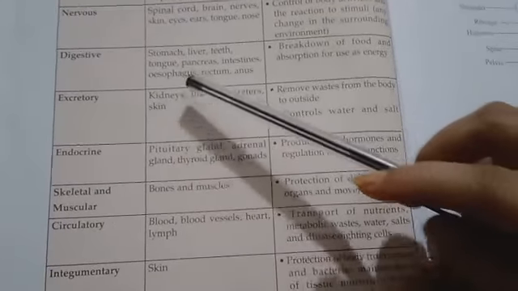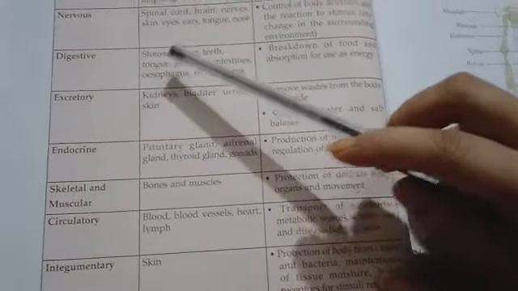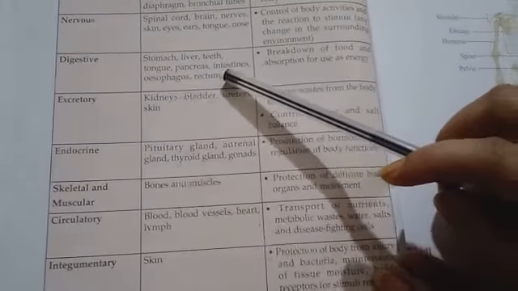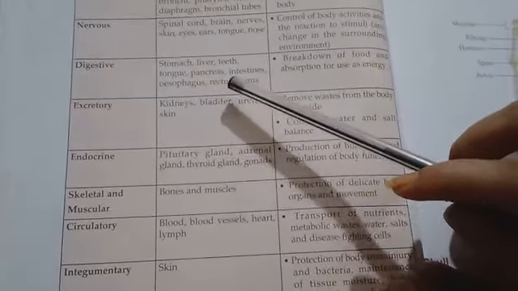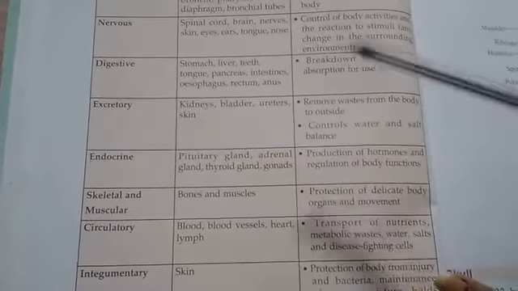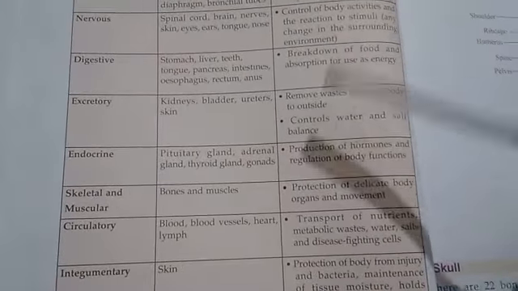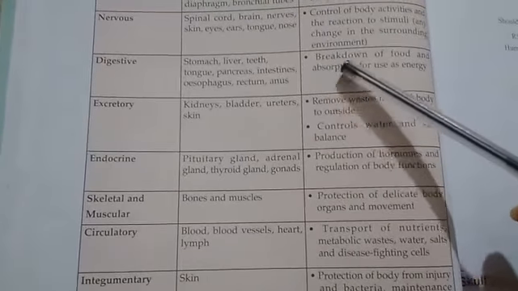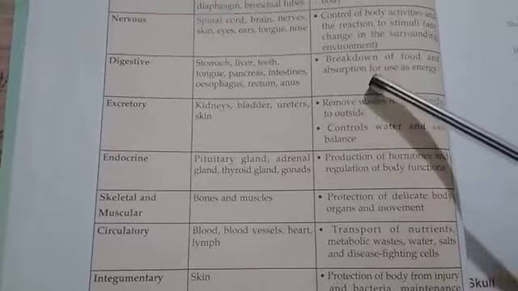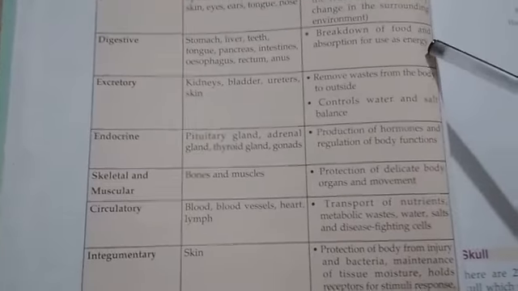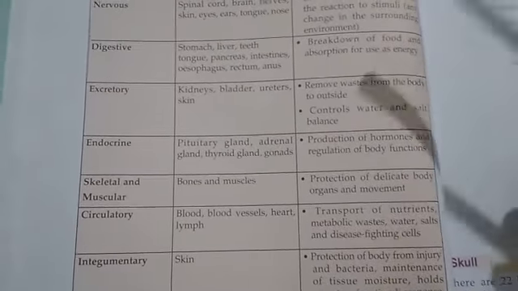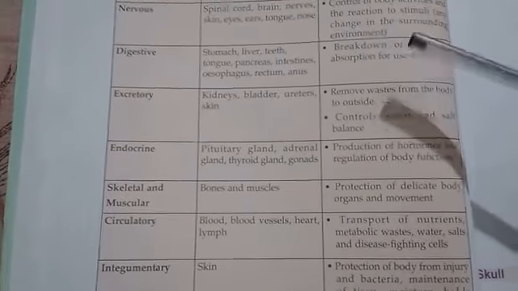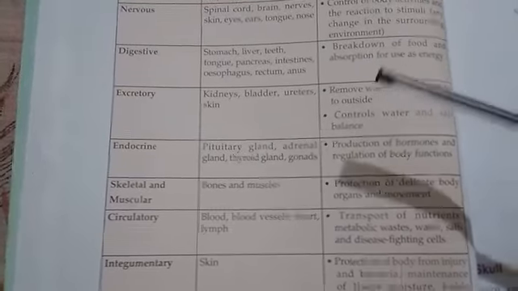And the function of the digestive system is breakdown of food and absorption for use as energy. We know that we can't do anything without energy. So from food we get energy through our digestive system.